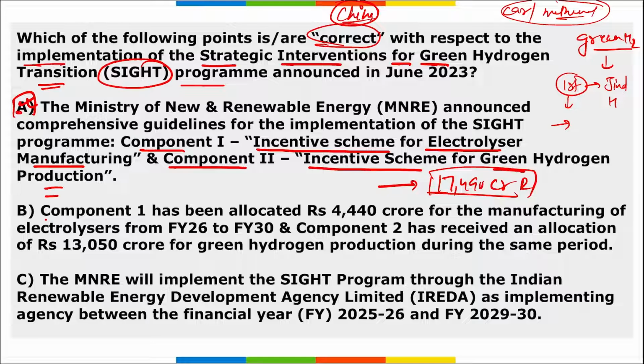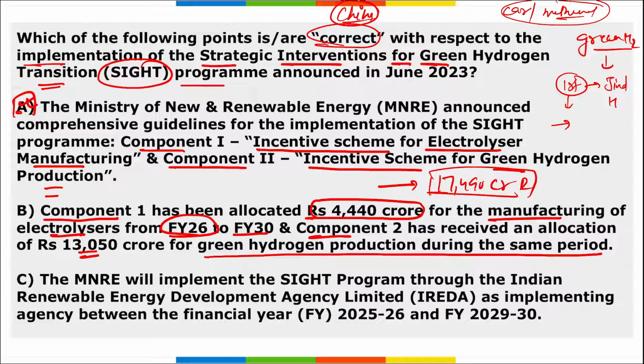Then next, component 1 has been allocated 4,440 crore rupees for the manufacturing of electrolyzers from fiscal year 26 to fiscal year 30, and component 2 has received an allocation of 13,050 crore rupees for green hydrogen production during the same period. So yes, option B is also correctly marked here.